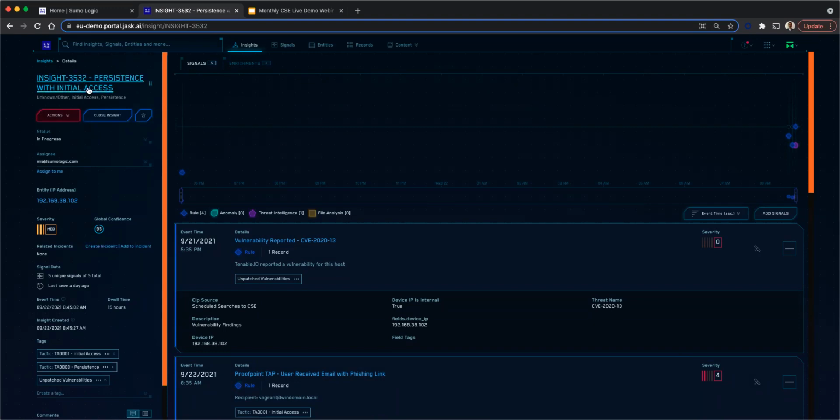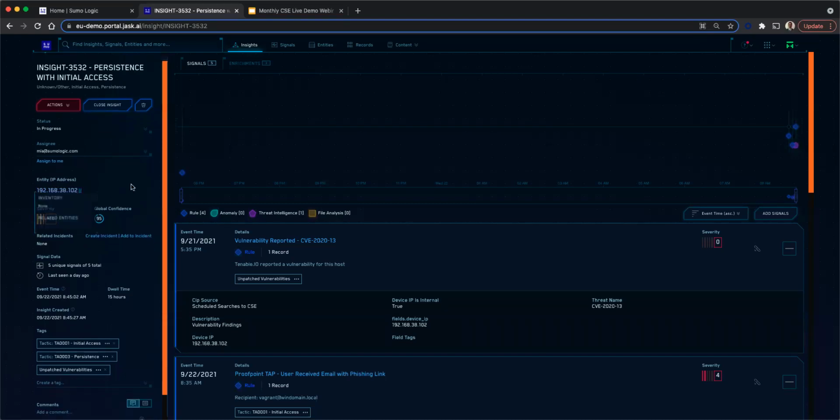This actually corresponds to the MITRE stages as well. From here, I can see the status is in progress, and it is assigned to one of my analysts who is working through it, doing the investigation. Here you can see the entities related to this particular insight. Entities are IP addresses, MAC addresses, host names, host IP addresses, etc. So we track all the entities, which result in signals that correspond to the insights at the end of the day.